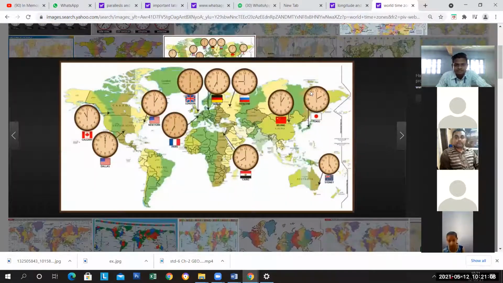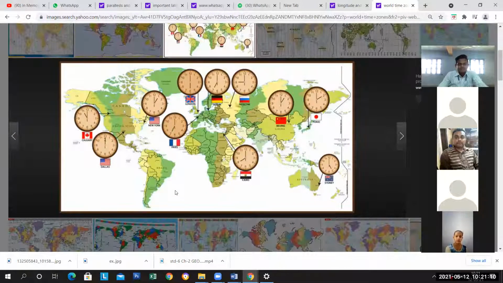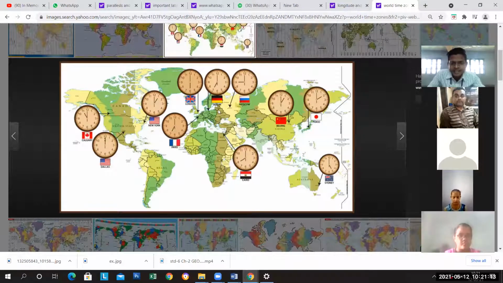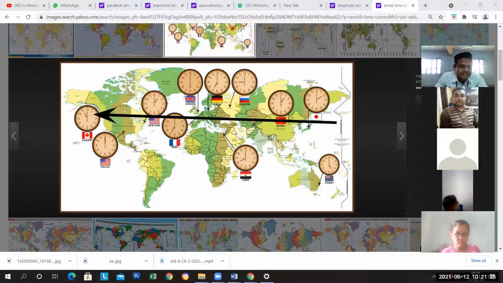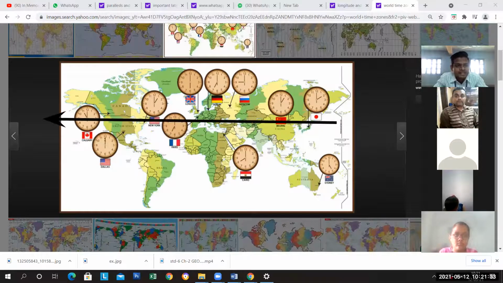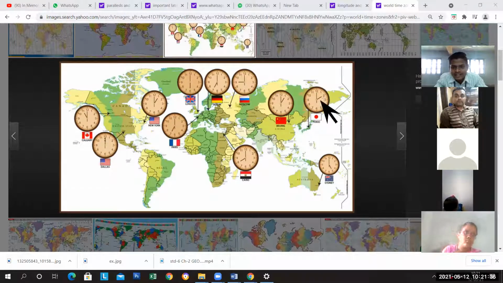We can see different places of the earth. If it is 2 o'clock in Tokyo, Japan, at the same time in Calgary, Canada, it is 11 o'clock at night, because here it is sunrise and here it is sunset. Tokyo is 2 o'clock noon time, and Canada is 11 o'clock night. Different time zones, you can compare them.